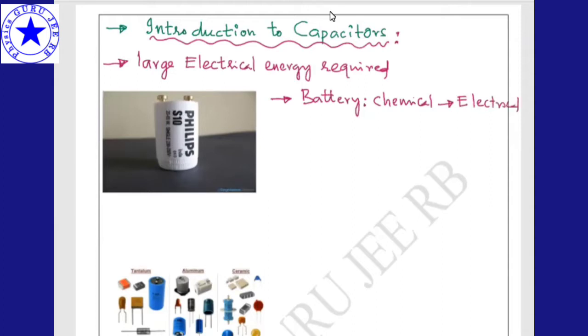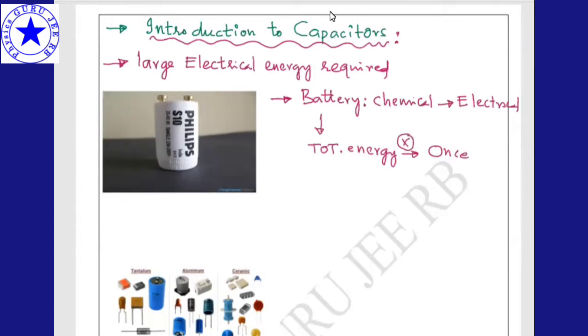But it does not provide all the energy at once. The total energy at once it cannot produce.